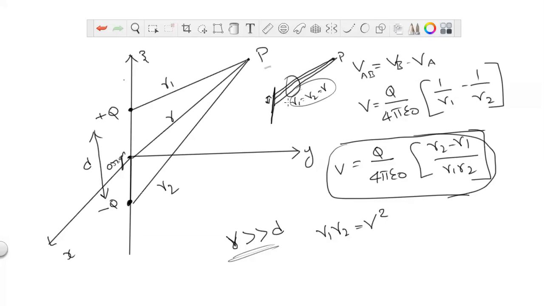For example, with numbers, plus q is placed at plus 0.01 and minus q is placed at minus 0.01, and the origin is at 0. What is the difference between r1 and r2? It is a very small distance compared to r1 and r2.